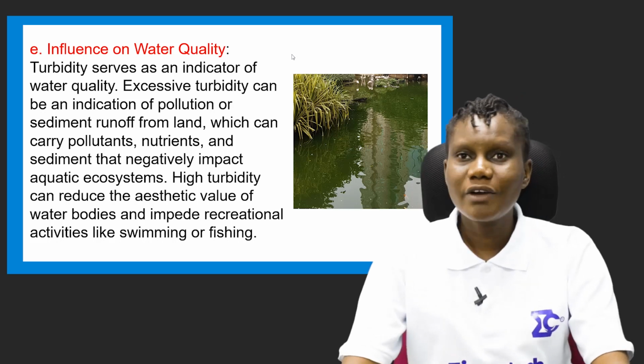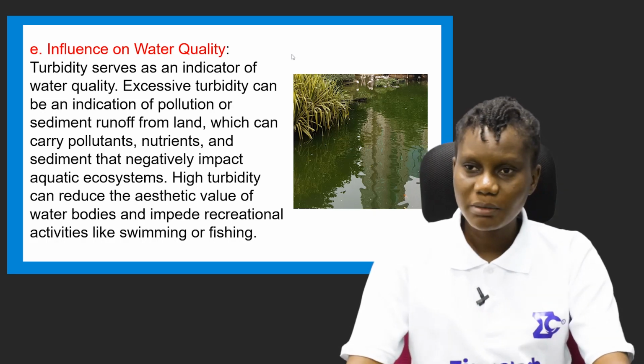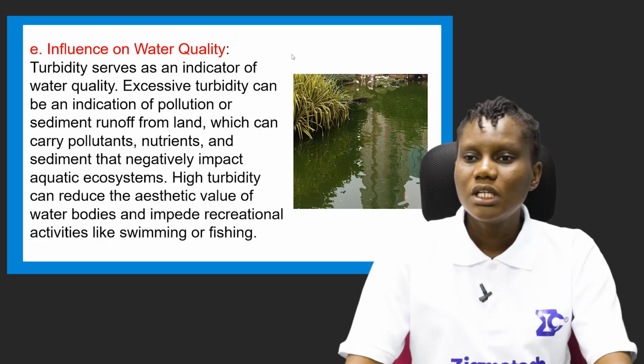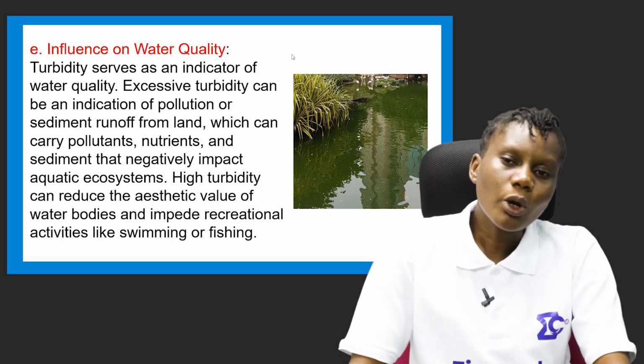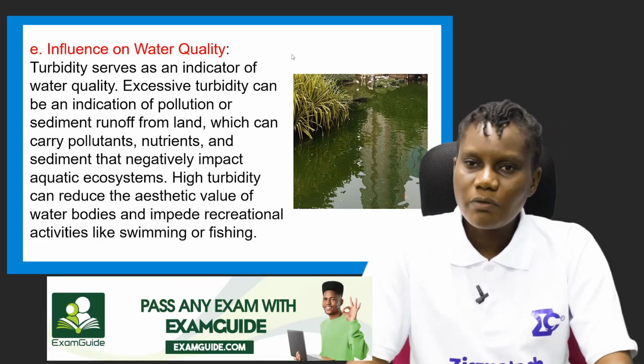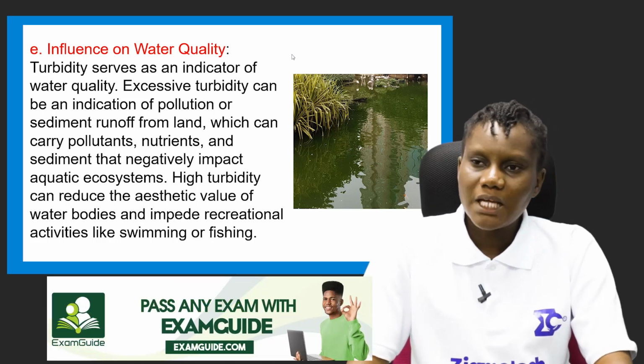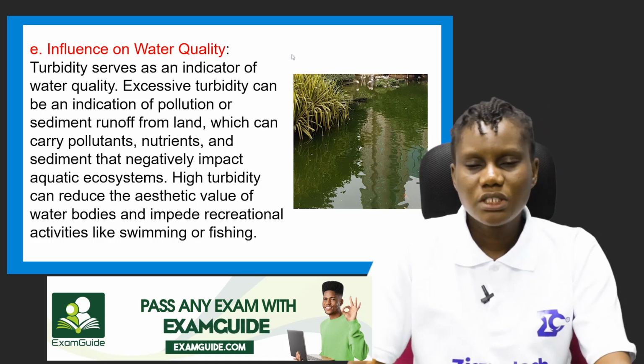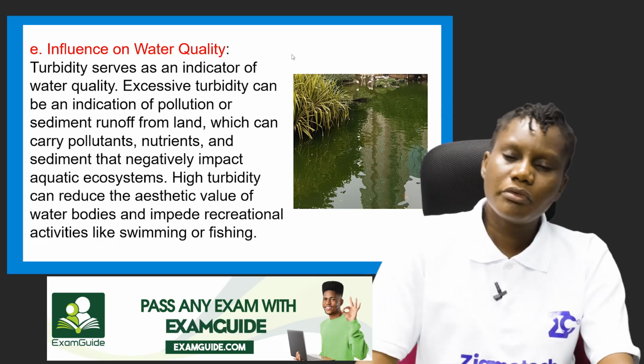So very quickly, today we have looked at habitat, the definition of habitat, that is where organisms live. We have looked at types of habitat, that is terrestrial, aquatic, and arboreal habitat.